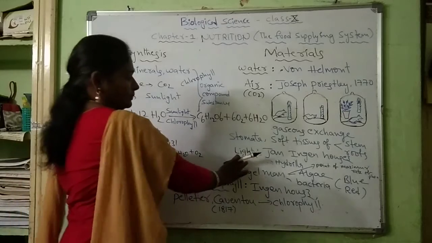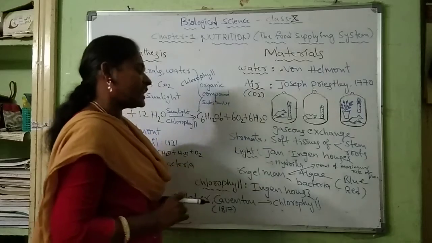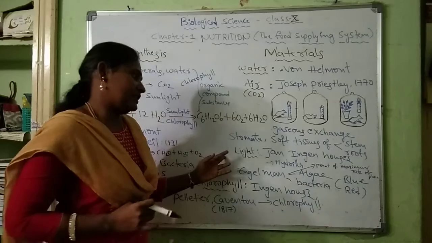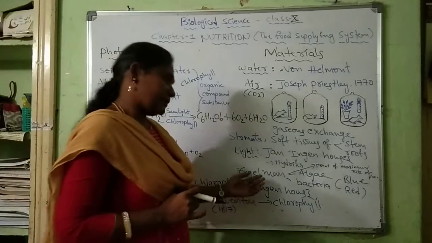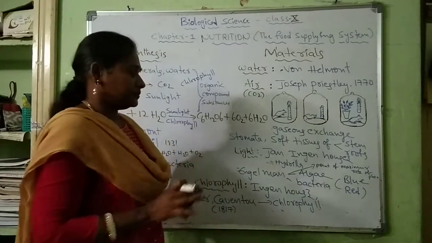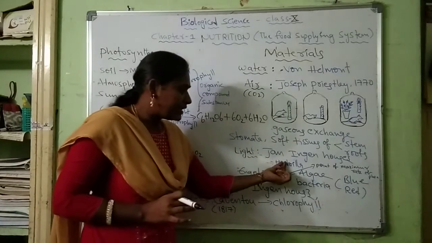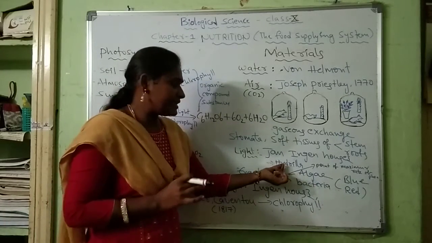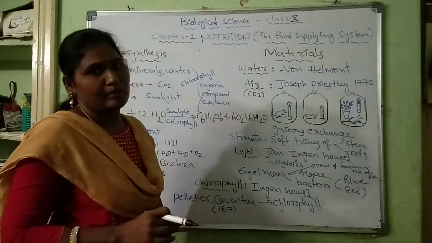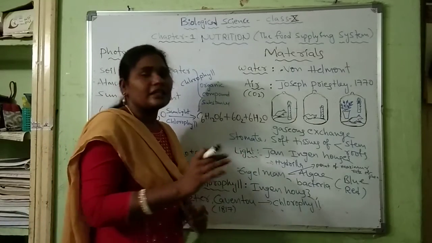Next, light. John Ingenhousz is a Dutch scientist. He conducted several experiments and he noticed that light plays an important role in photosynthesis. He also conducted some experiments on hydrilla. When he put hydrilla in bright light, many bubbles formed around the green parts of the hydrilla, whereas when he put the hydrilla in dark colored light, no bubbles formed. He also observed oxygen in the bubbles.